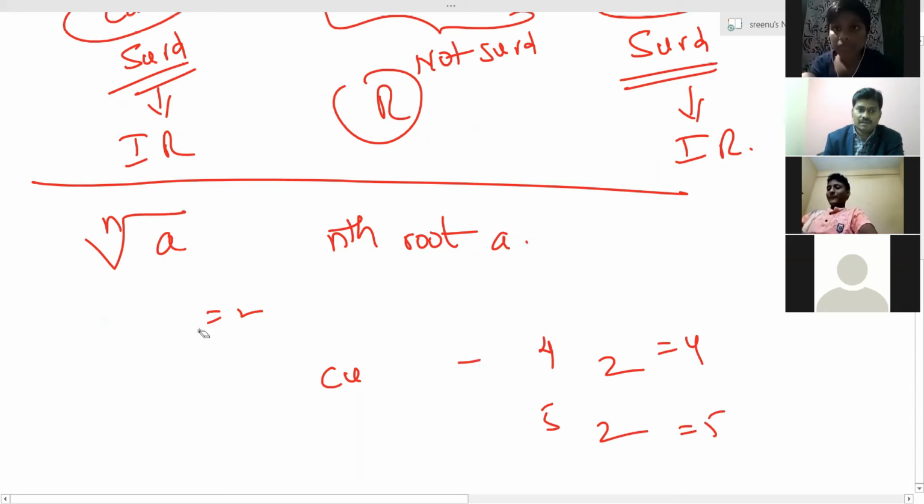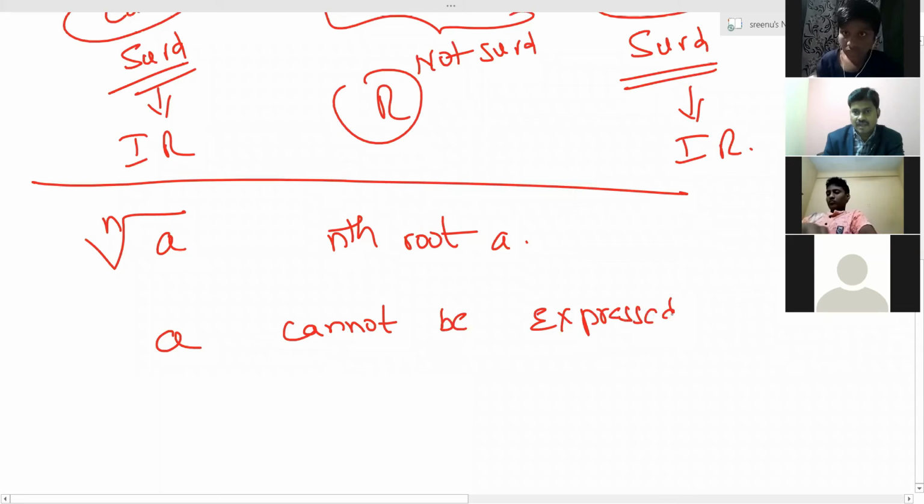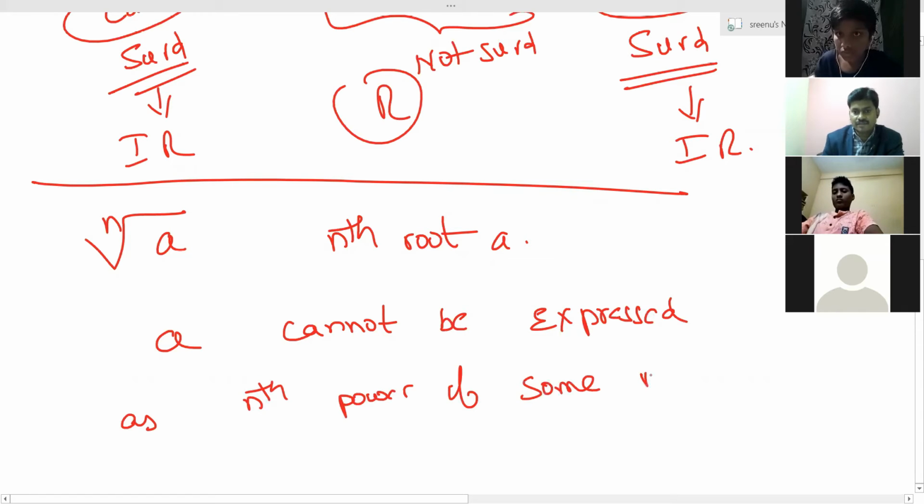In nth root A, if A cannot be expressed as nth power of some rational number, whatever it may be.